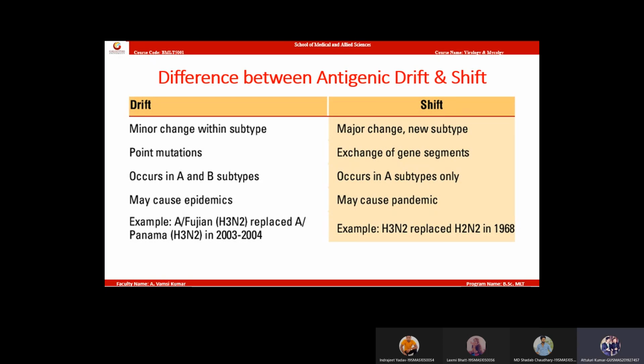Influenza is susceptible to heating at 50 degrees centigrade for 30 minutes, for half an hour.